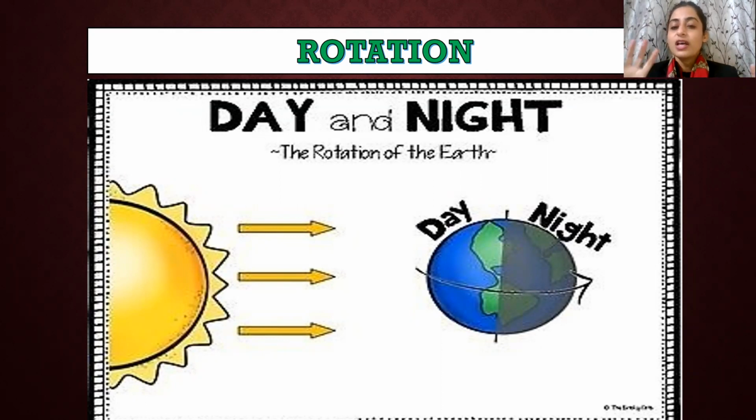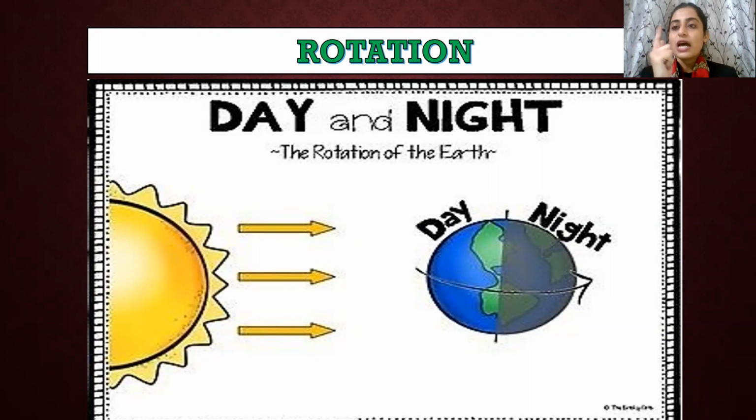And wherever the light falls on the planet, there occurs the day. Okay, and if you see, the light falls on one face, on this face, but here it is dark. So this face is bright, and so the brighter part becomes the day.